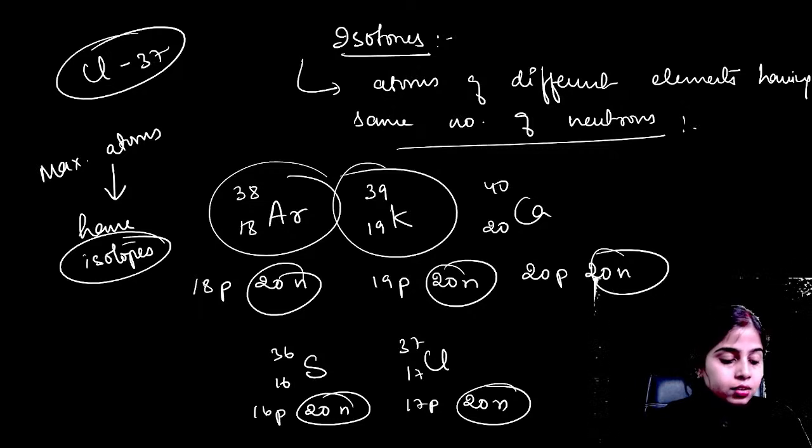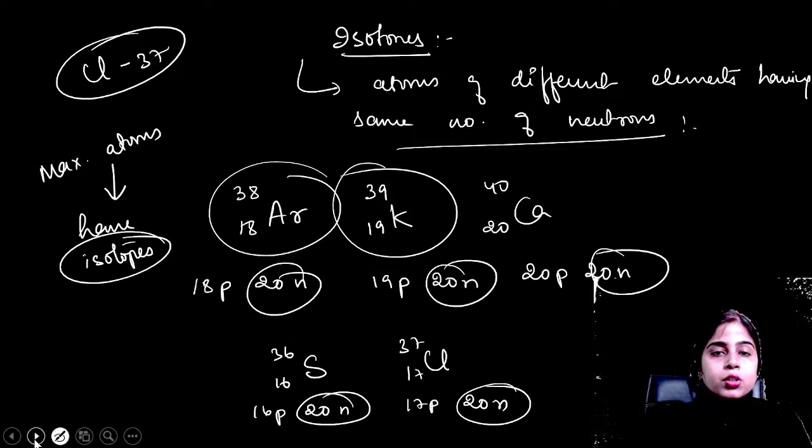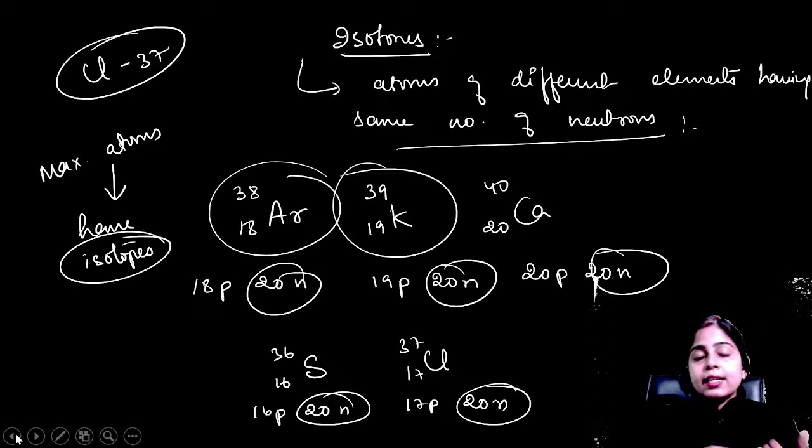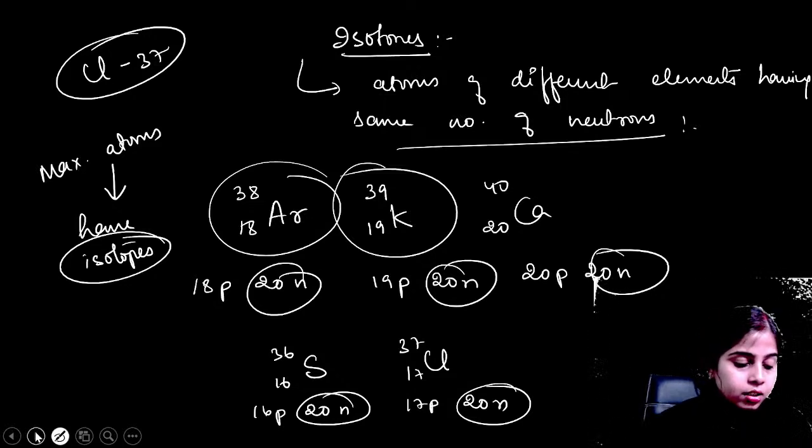Clear everyone? Is it clear? Just let me know. So everyone who is present in the class, I suppose everything is clear to them: isotopes, isobars and isotones.